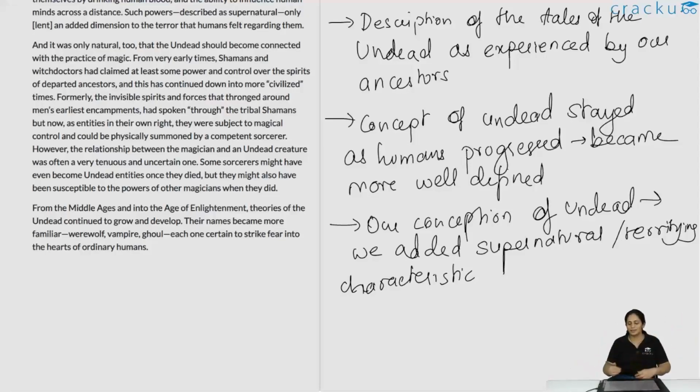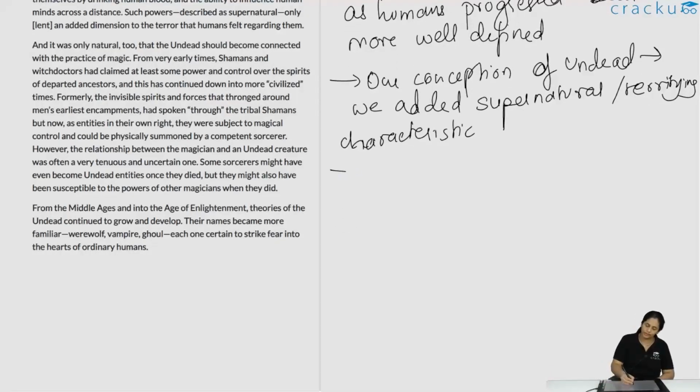So essentially, the stories of shamans and sorcerers became intertwined with the stories of the undead.